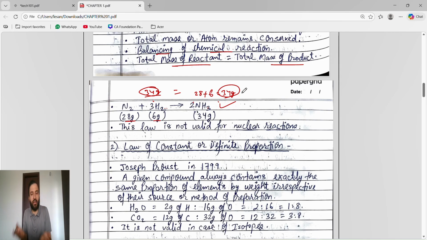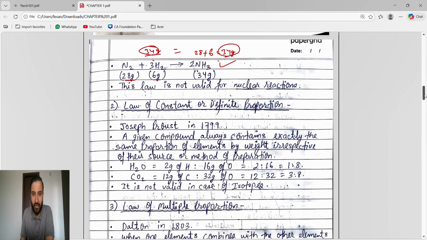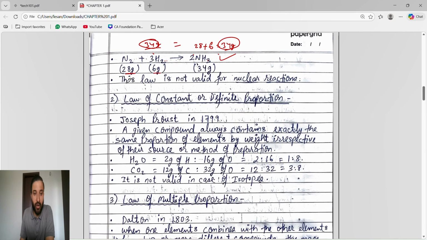Law of conservation of mass, and this is only applicable when the chemical reaction is balanced. The balancing of a chemical reaction is very important. This is important, guys. This law is not valid for nuclear reaction. Law of conservation of mass is not valid for nuclear reaction. The reason behind it is that in nuclear reaction, mass is not conserved.